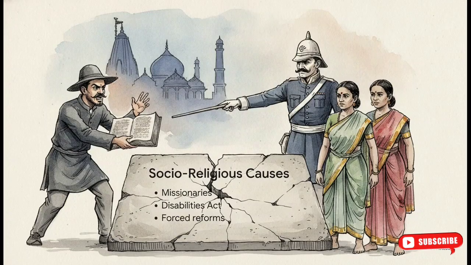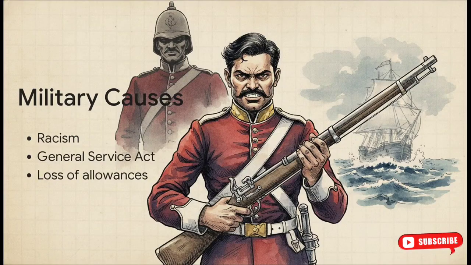On top of all this economic pain, there was a deep socio-religious anxiety brewing. The British were operating with rampant racism and a massive superiority complex. You had aggressive Christian missionary activities, taxes being slapped on temple and mosque lands, and the Religious Disabilities Act of 1856. All of this created real fear among the masses कि उनका religion under attack है. Even social reforms like the sati ban, or widow remarriage, which we see as progressive today, were viewed back then as forced foreign interference. अब आते हैं military causes पर.